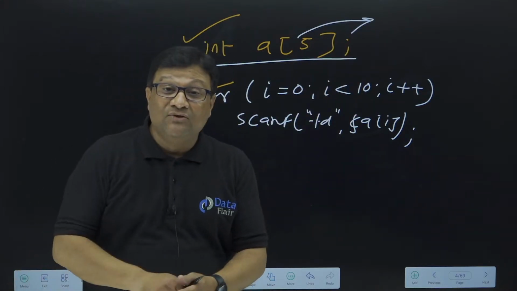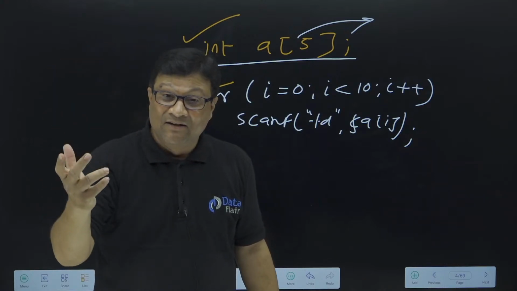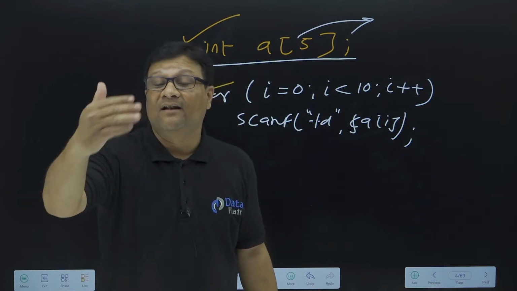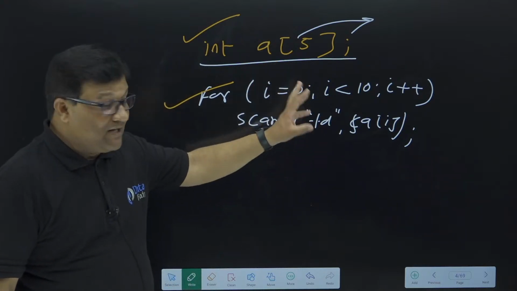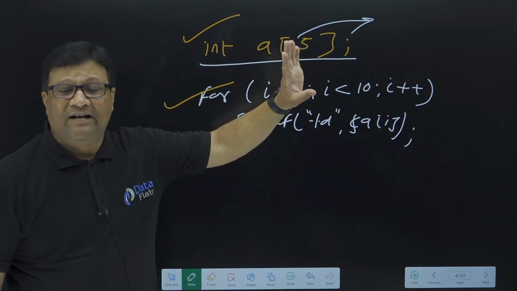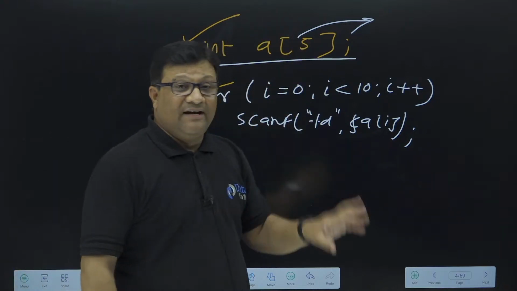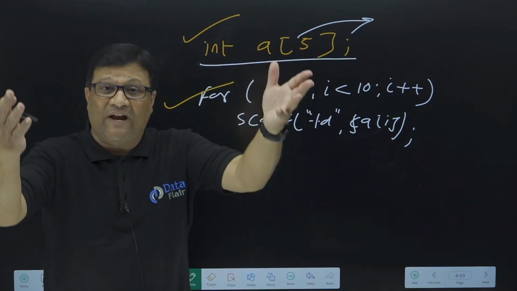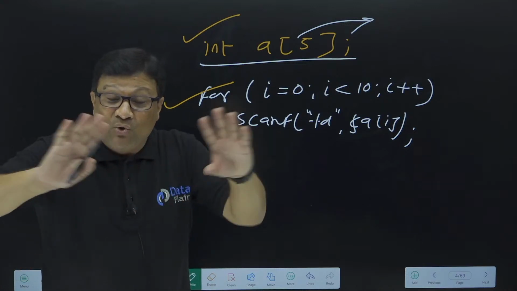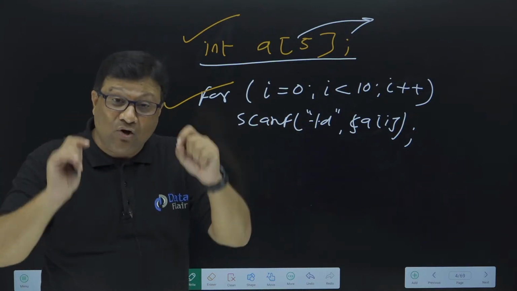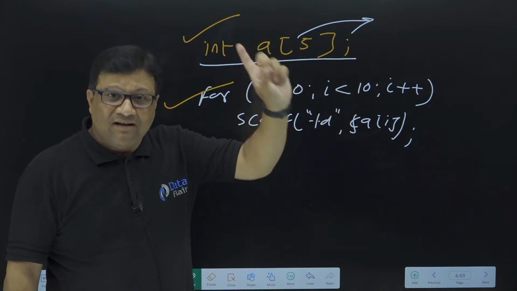In C, you cannot check whether an array crosses its limit, because C will not check any error at runtime. So in C, if you declare an array of size 5, you can easily enter 10 elements in this array. That is a different scenario. The initial 5 elements are stored in this array, and the next 5 elements are stored in some garbage location. But it will not show any error, because in C it is not possible to check this error, because it's a runtime error.